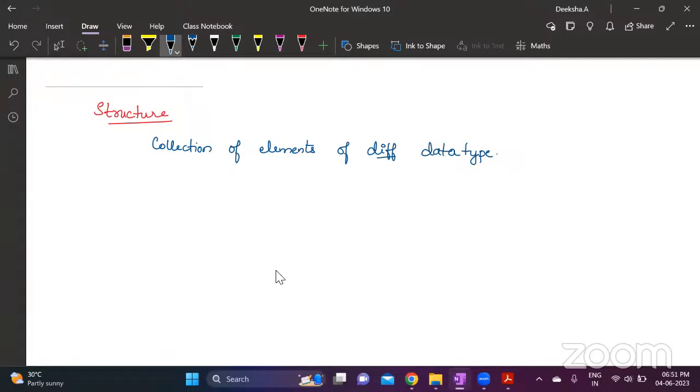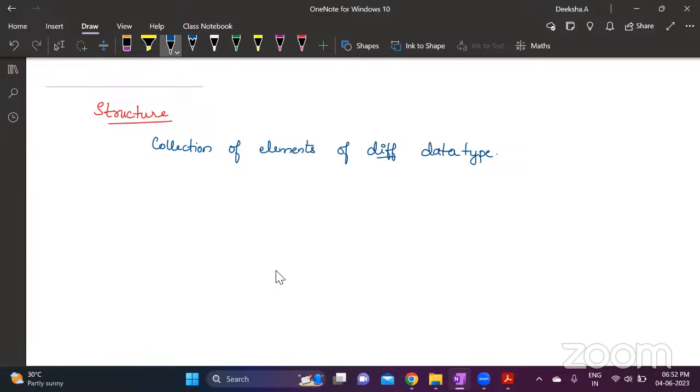What is an array? It is a collection of elements of the same type. A structure is a collection of elements of different data types. When to use which one? Suppose you are storing marks of 5 different subjects. All are of the same data type, right? There we will use an array. Suppose you're storing a name, then in a name you have a collection of characters. There you will declare an array.